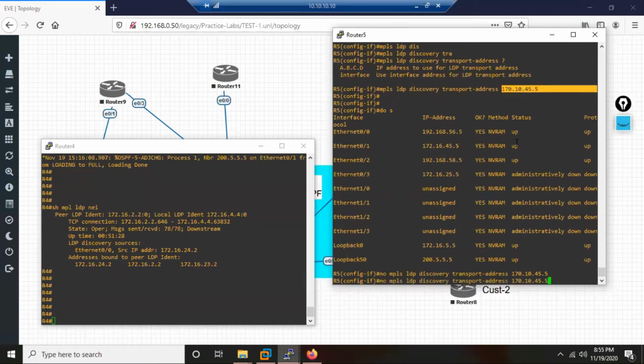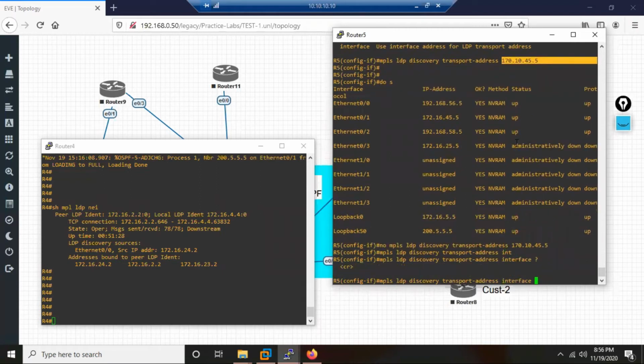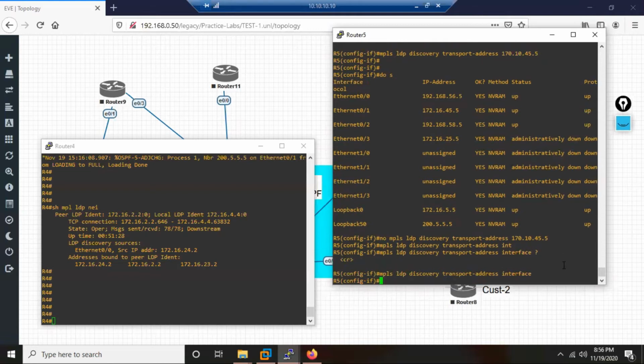instead of using this command, I can simply say interface. Then you don't need to specify any name because you are already on that interface. So when I say interface, I'm telling it to use this interface where you are. So I'm putting this command on E0/1. So I'm telling it to use E0/1, use this interface. Now see what happens.